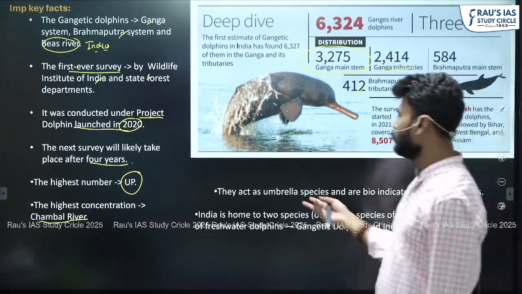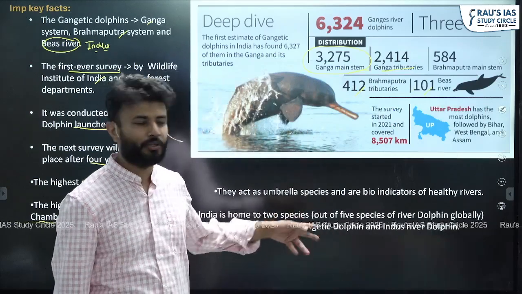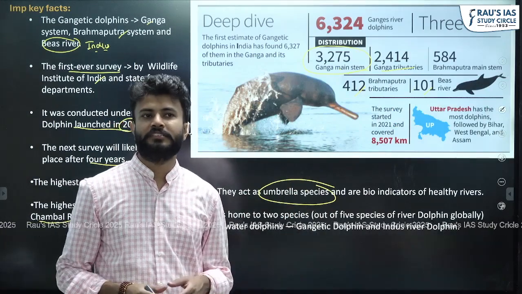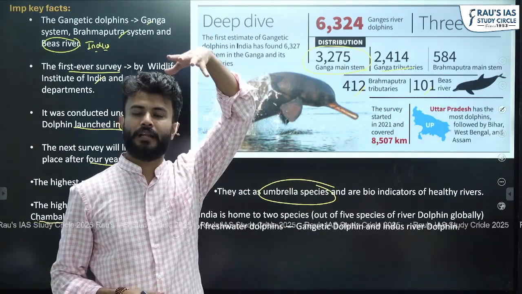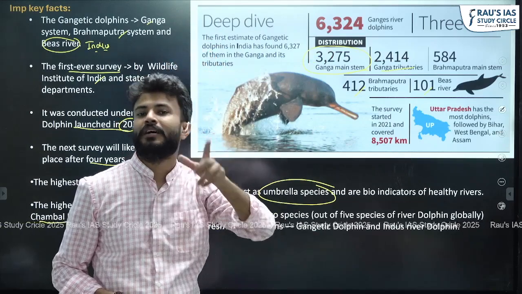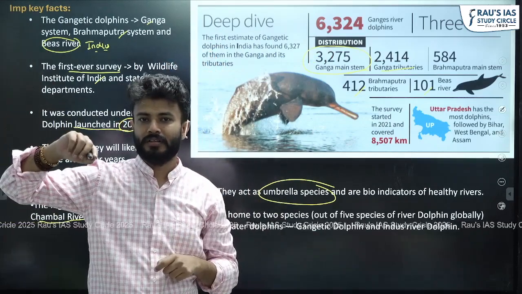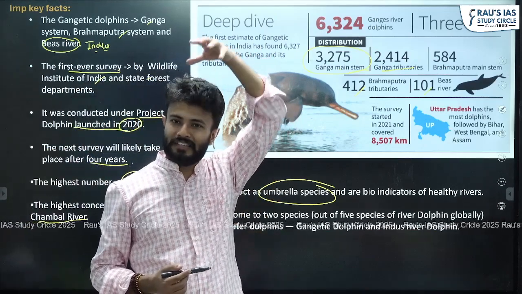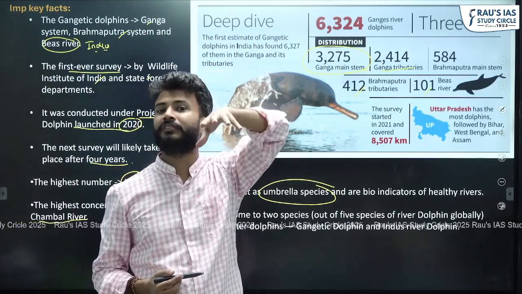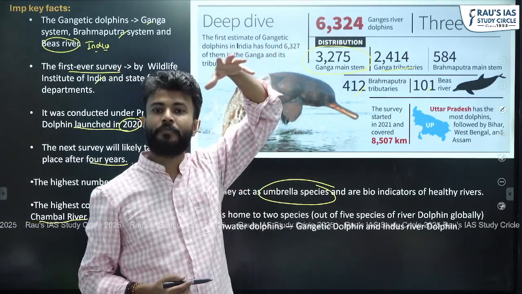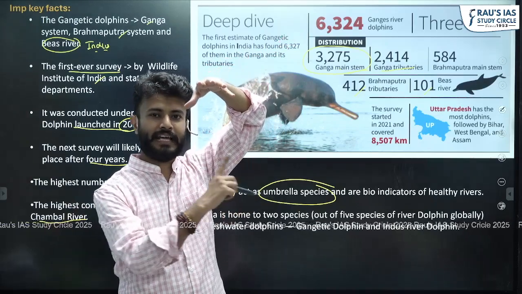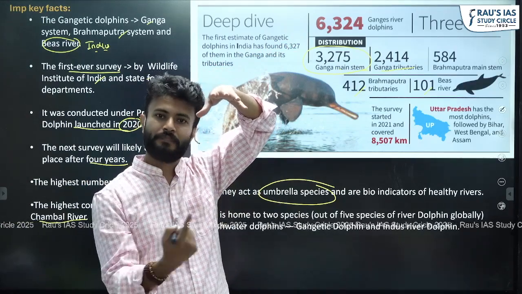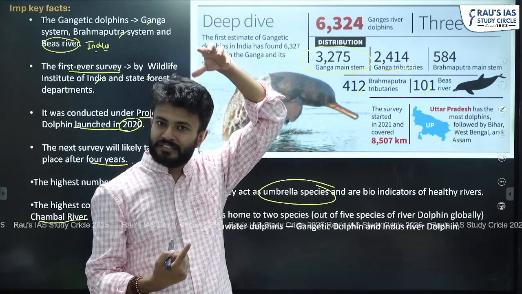Two important facts: these Gangetic dolphins are basically an umbrella species. Umbrella species means they are like an umbrella. If you are under an umbrella, you are protected from the rainfall. Similarly, if some species is an umbrella species, that means if that species is protected, then all the species lying under that umbrella in the food chain and food web are protected.